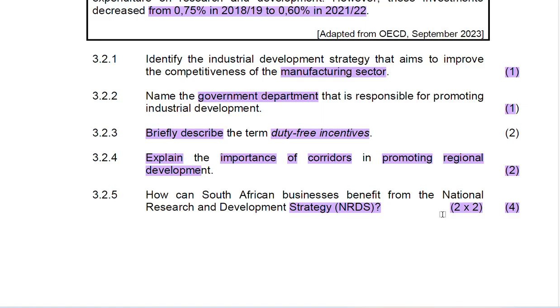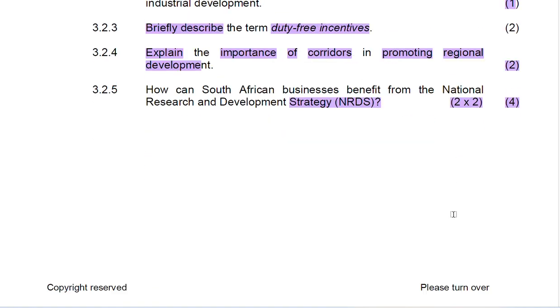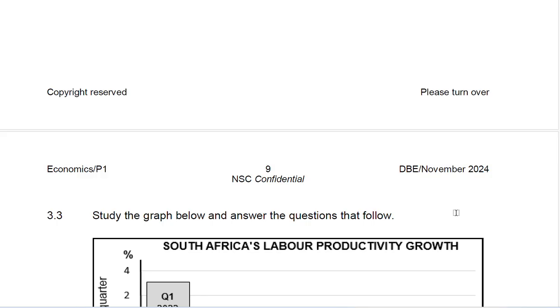If you were to be writing the paper that was written in November 2024, unfortunately, you're not going to be writing that paper. However, I'm prepping you for your trial as well as the final. In that way, you can use this information for your final as well as the trial if the question of similar nature were to come out. So that was the end of question 3.2. Now we are moving to 3.3.